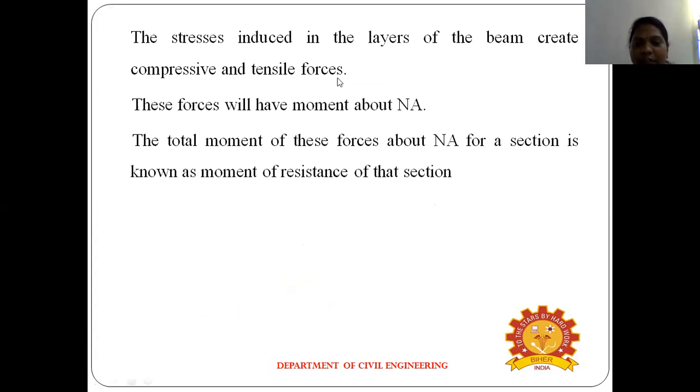The stress induced in the layers of the beam creates compressive and tensile force. This force will have a moment about the neutral axis. The total amount of this force about the neutral axis for the section of the beam is the moment of resistance for the section. So for the total moment, both compressive and tensile forces count. The total moment of the force about the neutral axis is called the moment of resistance for the section.